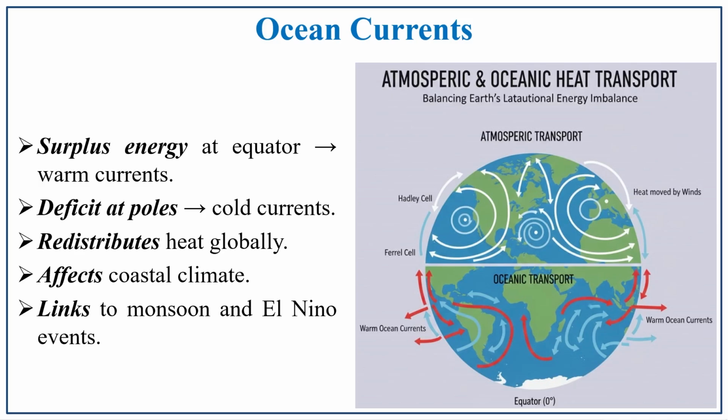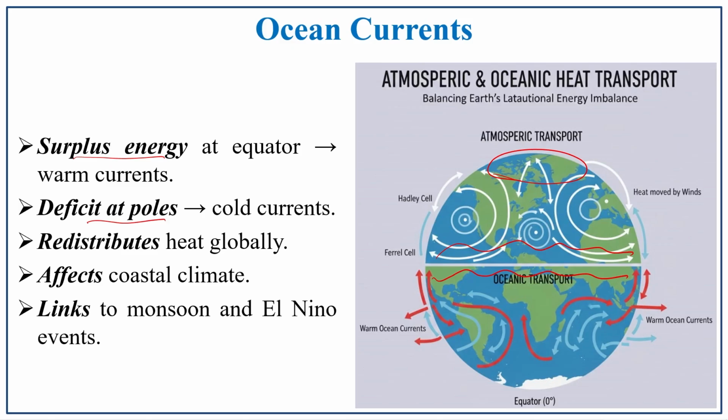For ocean currents, the surplus energy is at the equator, and because of that the warm ocean currents are mainly flowing in the equatorial region. The equatorial region has warm currents, and they deflect at the poles. So, in the polar region what happens? The cold current will be there, because of the cold condition in the polar region. So, warm current in the equatorial region and cold current in the polar region. So, it redistributes the heat globally.